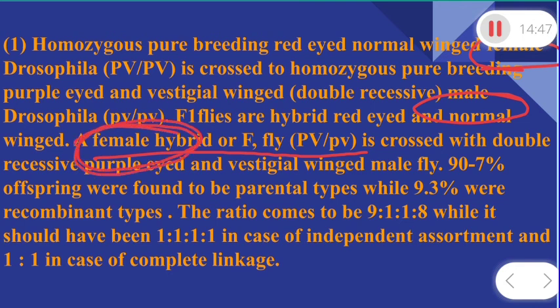Here the female hybrid is crossed with the double recessive purple-eyed vestigial male. This is the change, because in the earlier one we took the F1 as male and the recessive parent as female, but now the F1 member is female and the recessive parent is male. Okay, so this is the point.